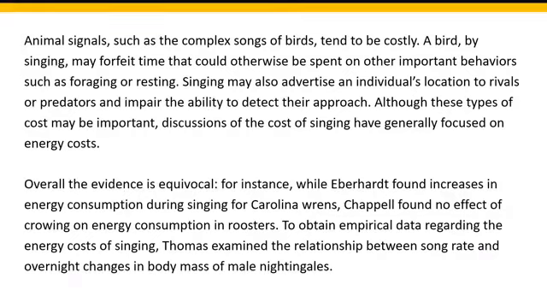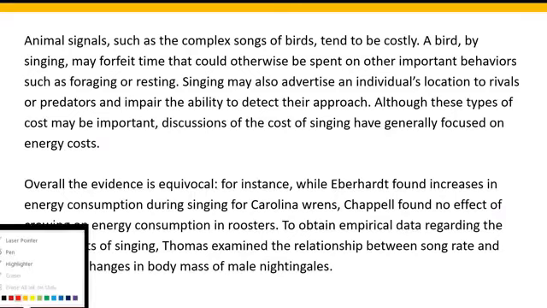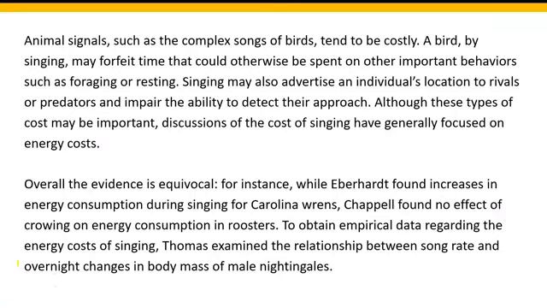So let's start with the passage, and let's try to highlight the important points here. The passage talks about animal signals, and the author starts by saying animal signals such as the complex songs of birds tend to be costly. So the author is talking about animal signals, specifically the complex songs of birds, and he's saying that these signals tend to be costly. Now, costly in terms of what is an obvious question, so I should expect this to be answered in the coming sentences.